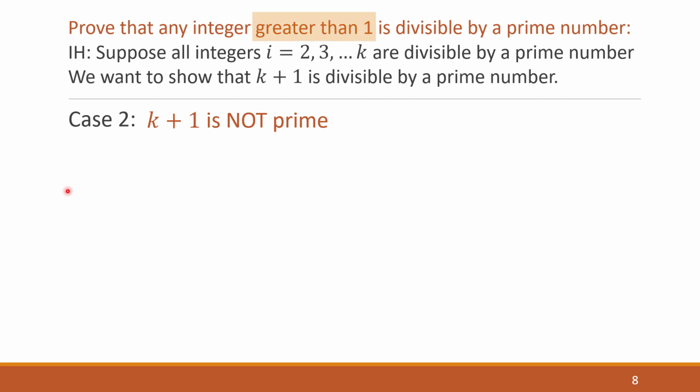However, since we're told that this number has to be greater than 1, and we know that it's not prime, we can conclude that the number is indeed composite. So we can use the definition of composite, which we talked about in module 3.